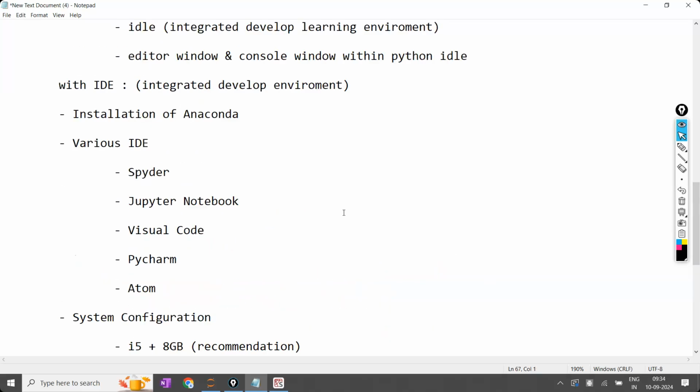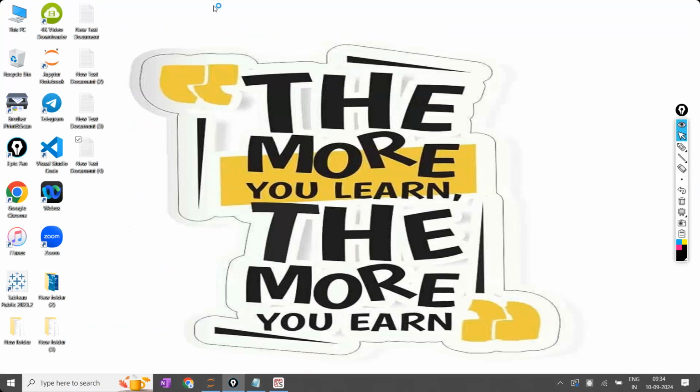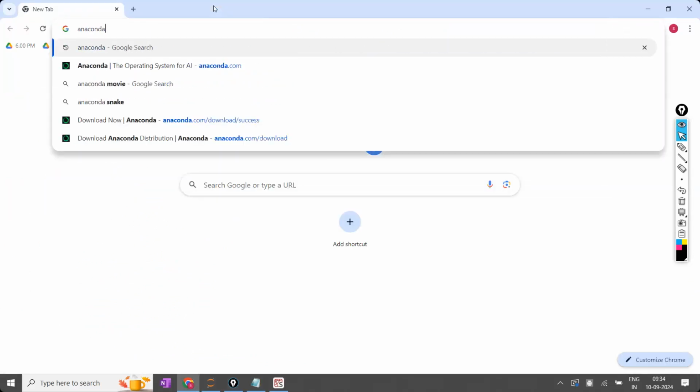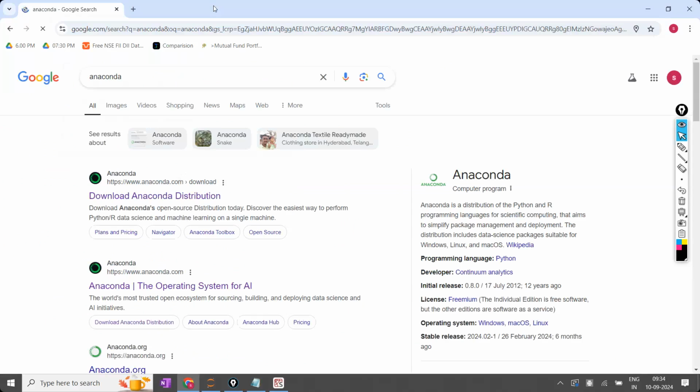Now, coming to these various IDEs, for all of them we require Anaconda. Jupyter Notebook, Spyder, all these things you get by installing Anaconda. How do you install Anaconda? First open Google and simply type Anaconda. Once you type it, you will get the website. Just click on the Anaconda website.